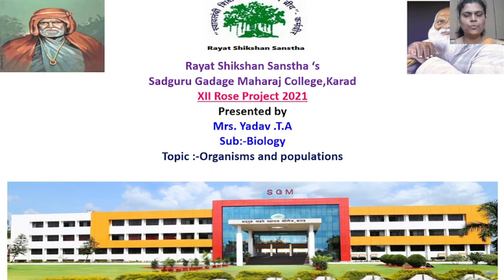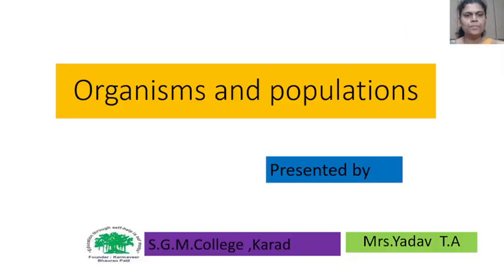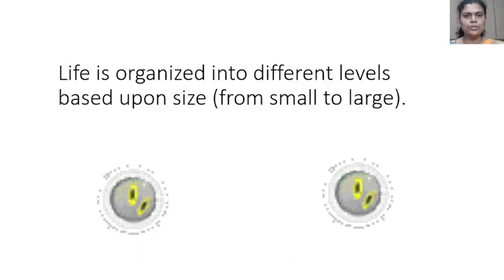Subject Biology. We are going to study the topic Organisms and Populations. The weightage of the topic is 3 to 4 marks: 4 marks with the option, 3 marks without option. Now let us start the topic Organisms and Populations. First, we see the introductory part of this topic.